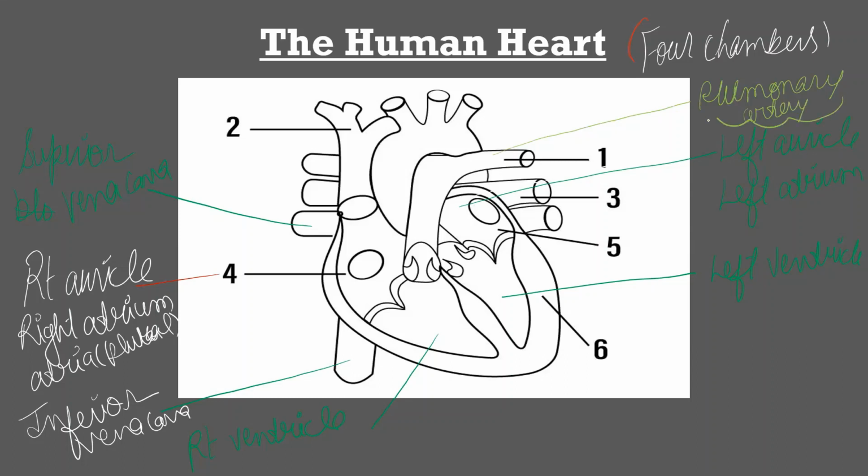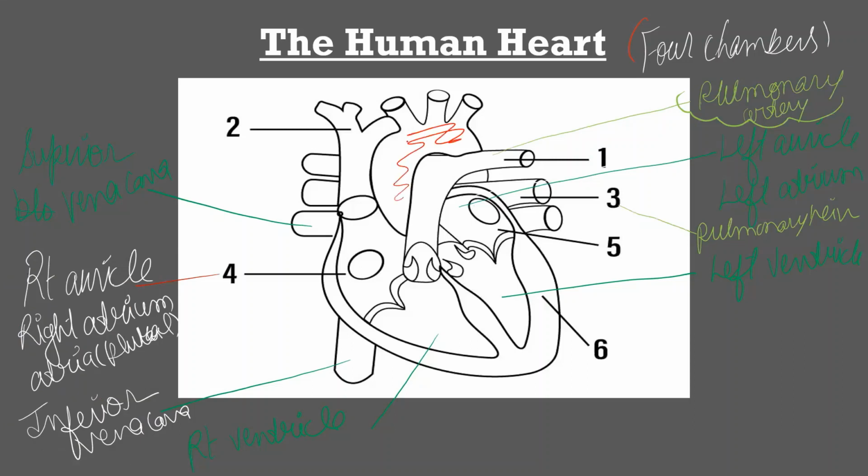Then we have two other blood vessels. One is carrying the blood to the left auricle. It is known as the pulmonary vein. And the largest artery of the human body is called the aorta.